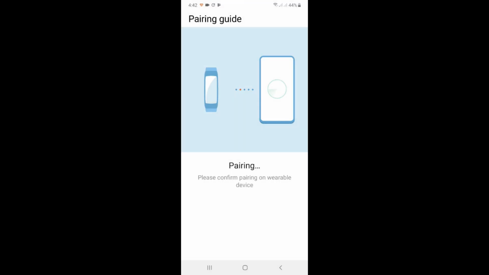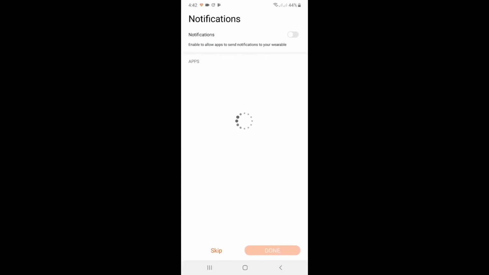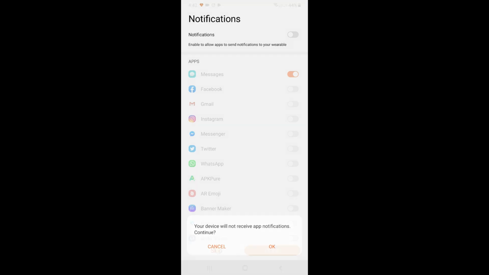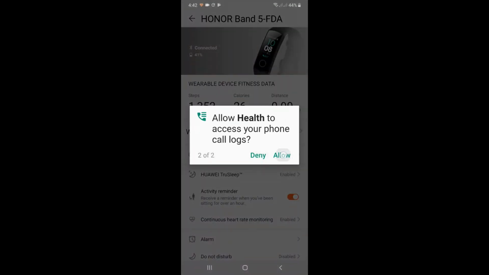Okay, it's showing here, pairing Honor Band 5. Click on continue, and loading. You can also turn on the notifications to show on your smart band. I'm skipping this part right now, and click on allow and allow.